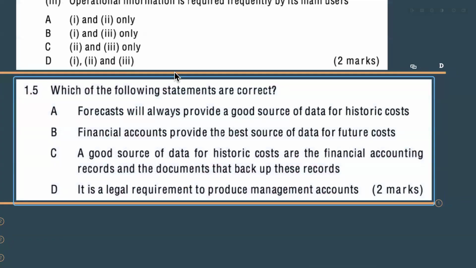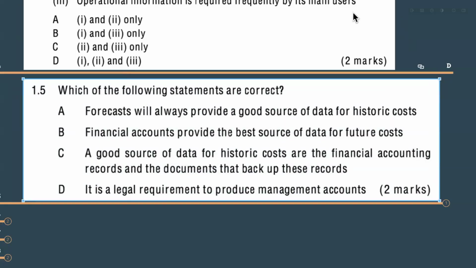Right? Is it correct? Best source of data for the future cost. And C, a good source of data for historic costs are the financial accounting records and the documents that back up these records. Or D, is a legal requirement to produce management accounts. So D entirely we can eliminate, my dears. There is no legal requirement to prepare management accounts. That is only in financial accounting. So D eliminated.